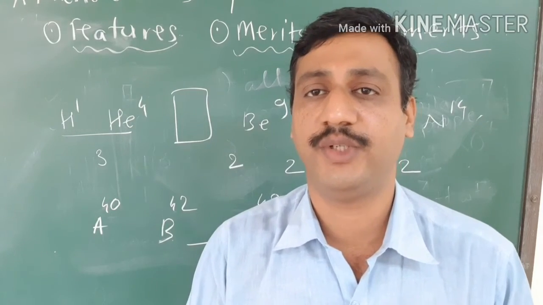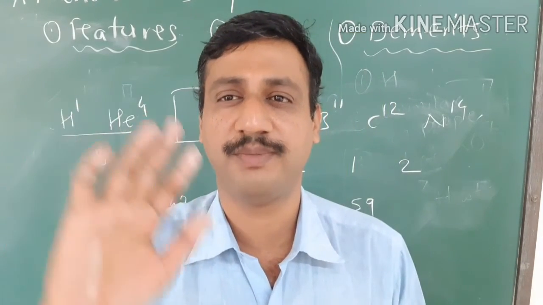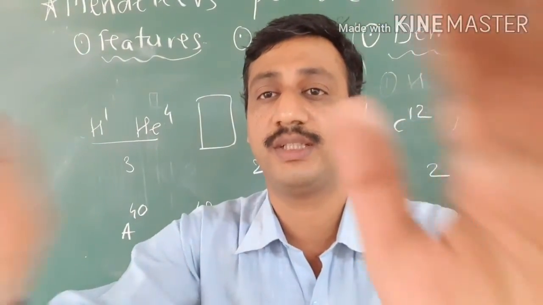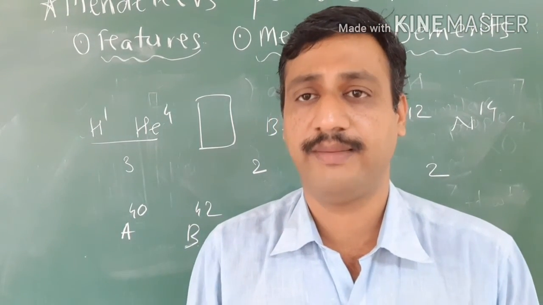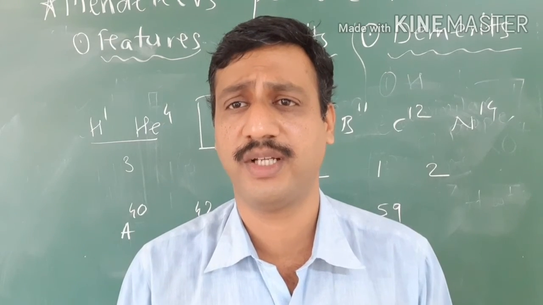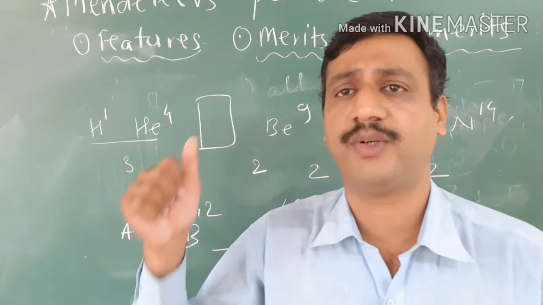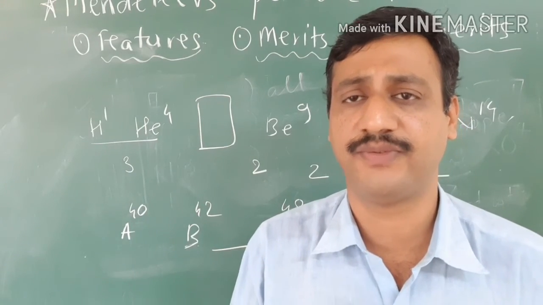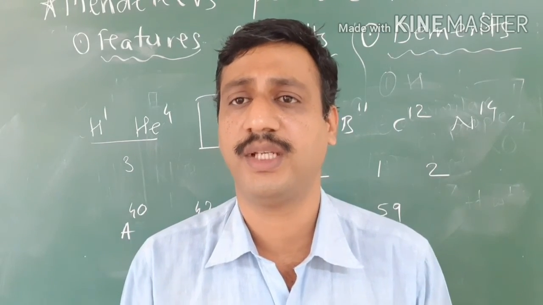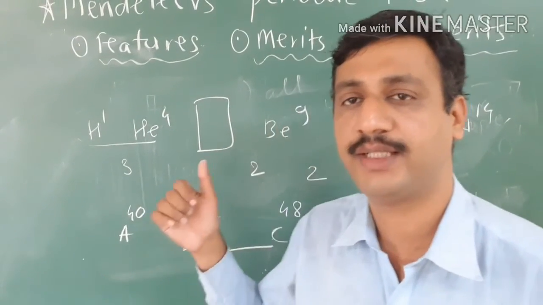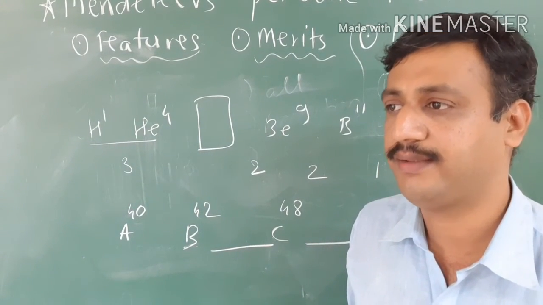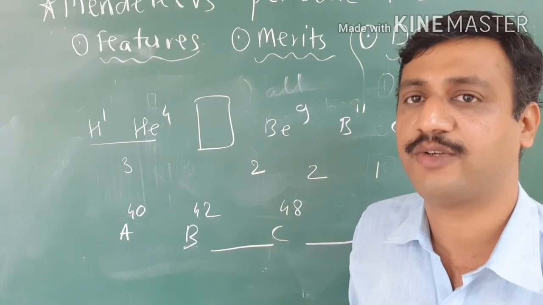Okay, so here in this video, first of all I told about who was Mendeleev and some general introduction about Mendeleev. Later on we saw the features of Mendeleev's periodic table: 63 elements, then 8 groups, 7 periods, and the increase in atomic weight order. Then we saw the merits of Mendeleev's periodic table, that is the first systematic effort to classify the elements, and 0 group elements can be placed here. While discussing the merits, we saw he tried to classify all elements. Then correction in atomic weights was also carried out by Mendeleev.